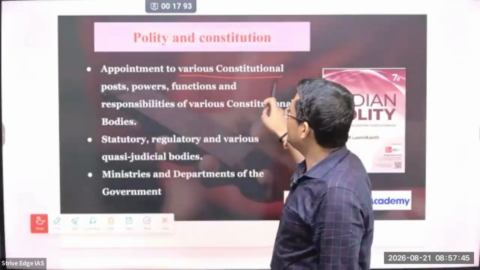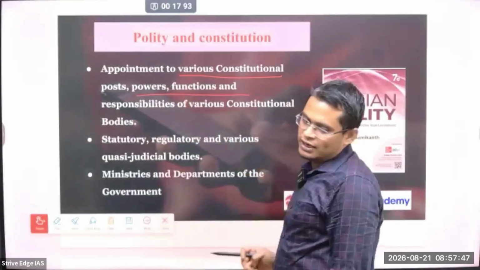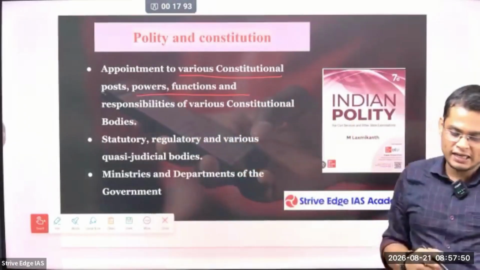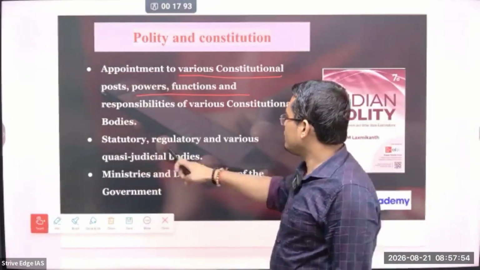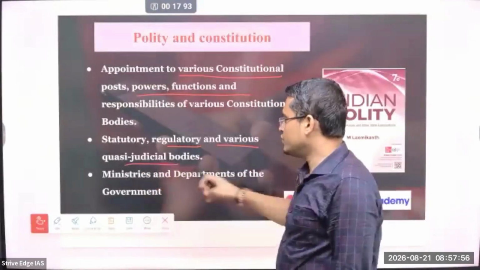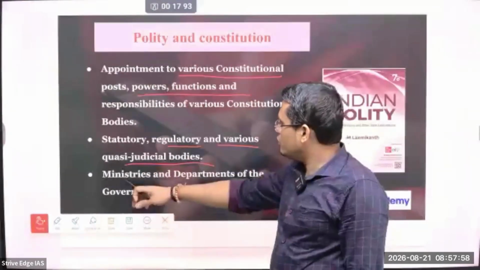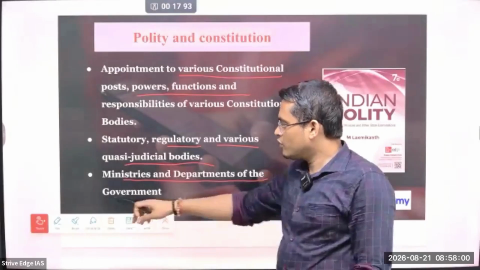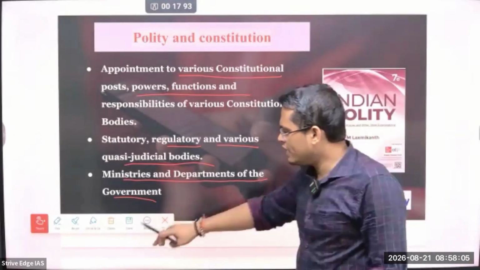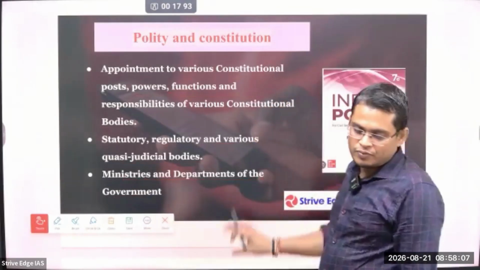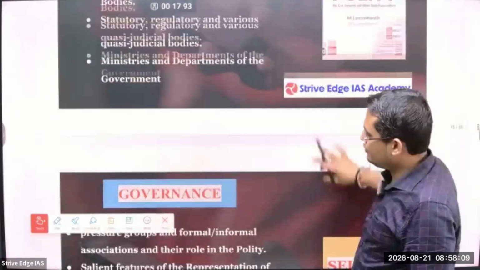ठीक है. So appointments to the various constitutional posts, powers and functioning like Comptroller and Auditor General of India, Election Commission of India, you have to study it properly. So statutory, regulatory and various quasi-judicial bodies, you have to study. So ministries and departments of government. ठीक है. Different ministries and departments of government you will generally find in Lakshmikant. This is the portion of the polity that we are going to provide you.